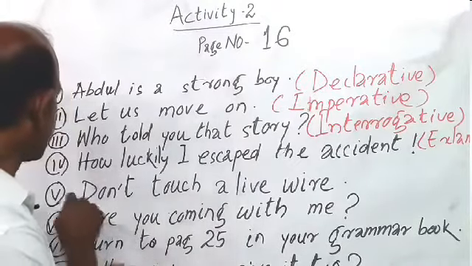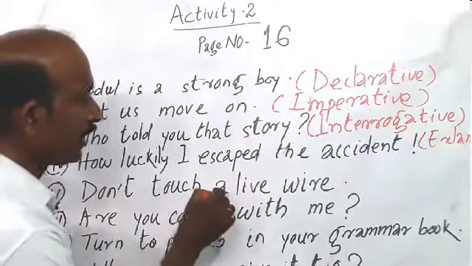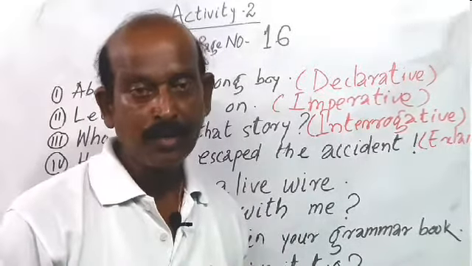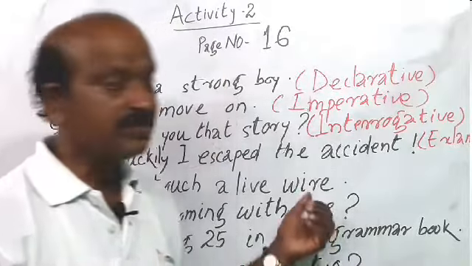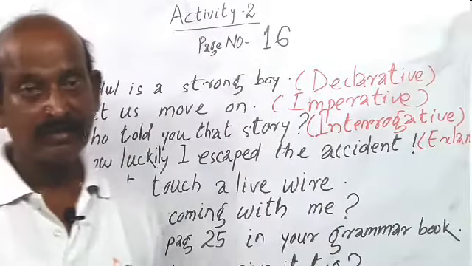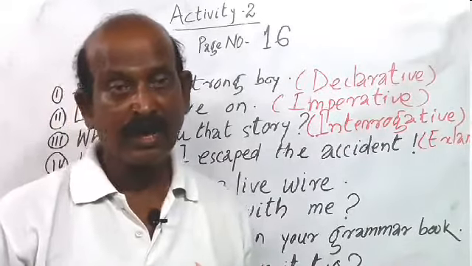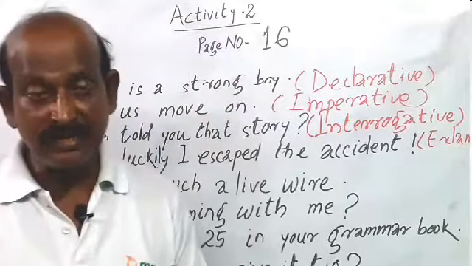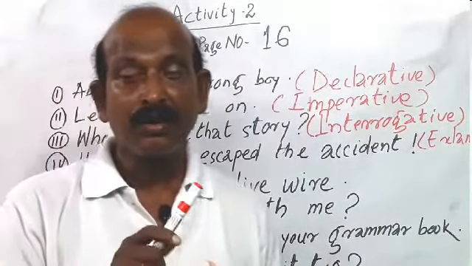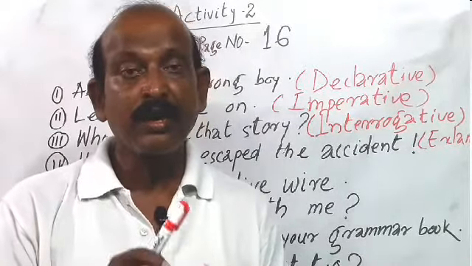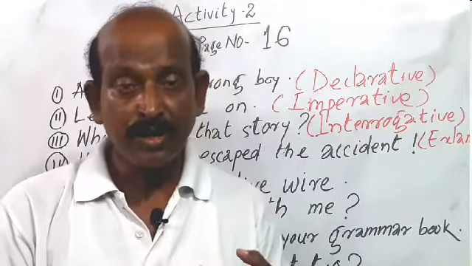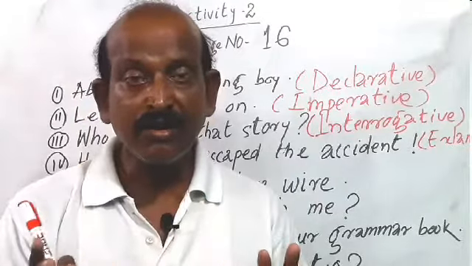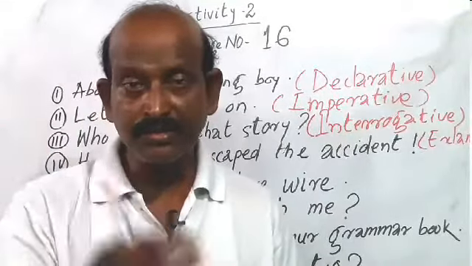And come to the next. Don't touch a leaf wire. Here, this is a warning. And you remember, if any sentence seeks or gives information or says something about advice, order, request, command, warning, suggestion and wish, they are called what? They are called imperative sentences.